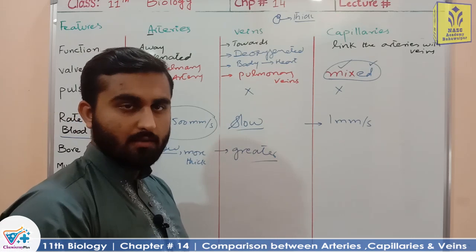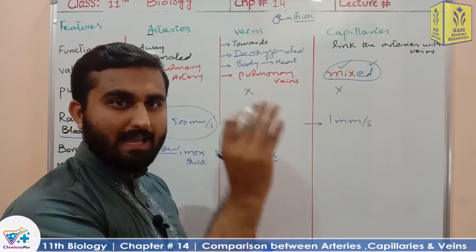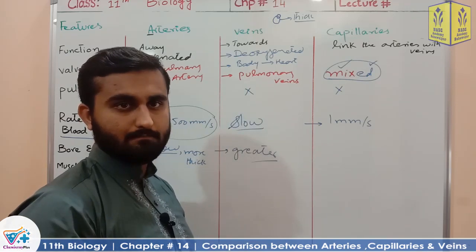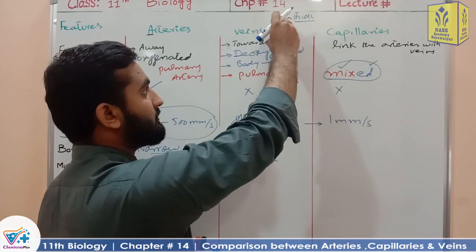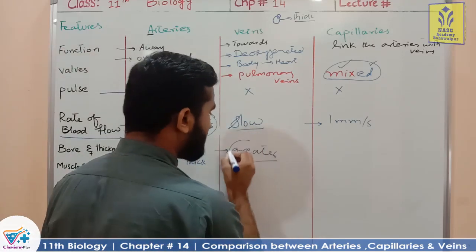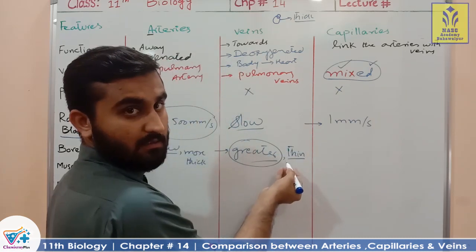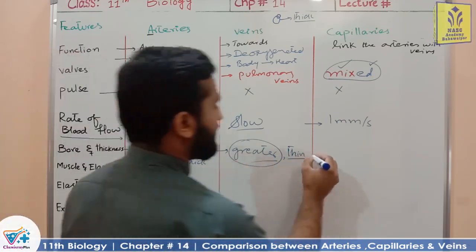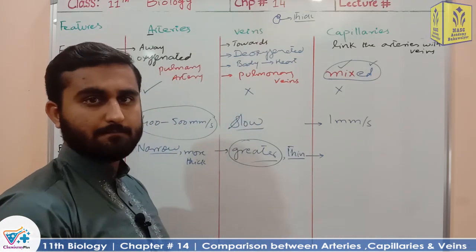Why is it greater? Because the walls of the veins are less thick and have a low amount of smooth muscle in them. The amount of smooth muscle and elastic tissue in the vein walls is less than in the arteries. So veins have greater diameter and thin walls. We call them thin only as compared to arteries. And when we discuss the capillaries, capillaries are the smallest blood vessels.